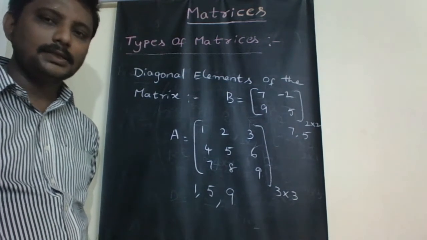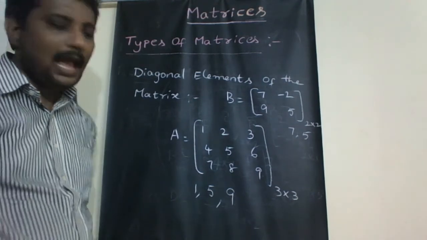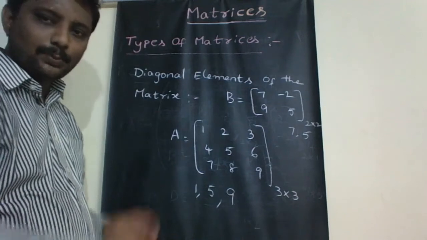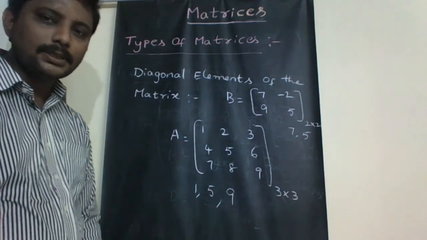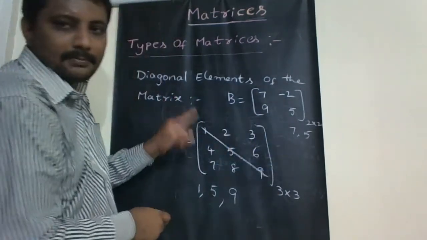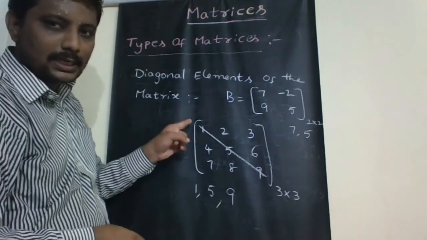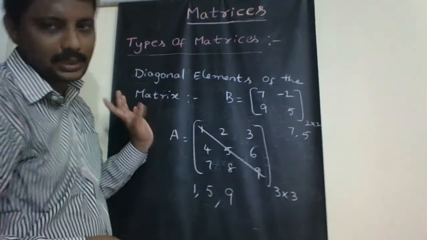These elements are called diagonal elements, and a line which passes through these diagonal elements is called the principal diagonal. So it is the principal diagonal because it passes through these points, meaning the diagonal elements.